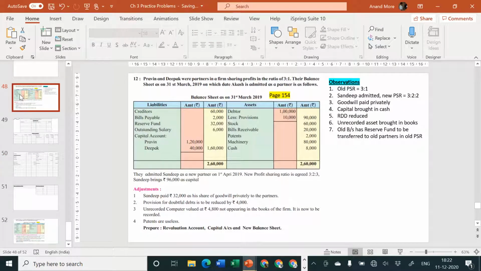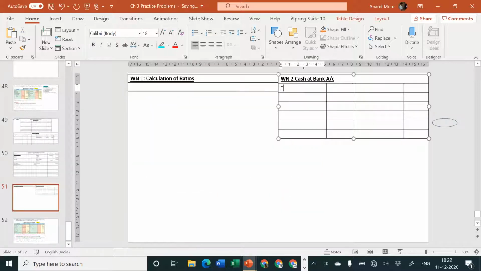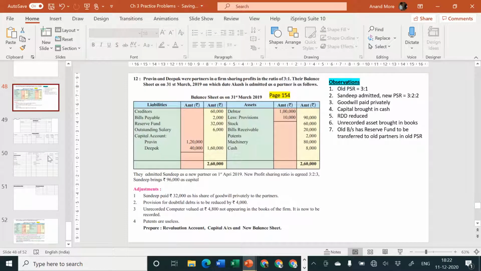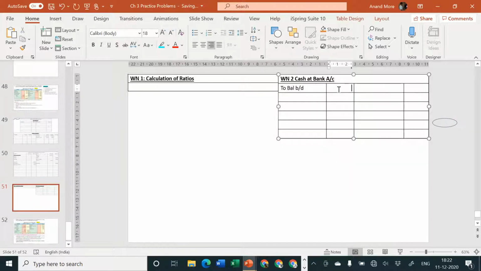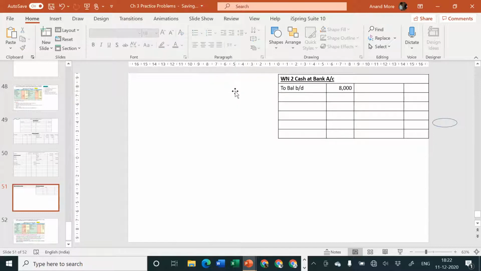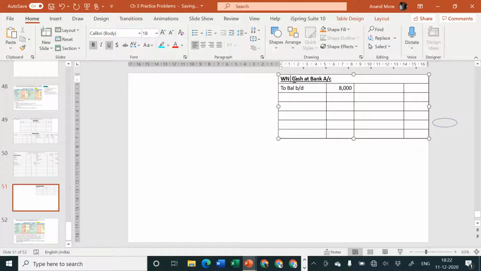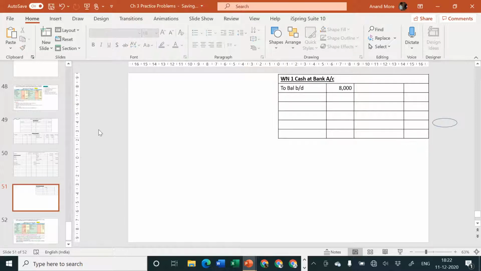Next one is cash, 8,000. I think we have prepared a cash account as a working note, so I'll write there in the cash account, to balance brought down. The amount of cash was rupees 8,000. In fact, if you have seen it, we need not even prepare the calculation of ratios working note. It is not required also. Why? Because there is no sacrifice ratio required and the new ratio is already given, and there is no adjustment of capital calculation also. We'll just change that working note number. Cash or bank account is our working note number 1.